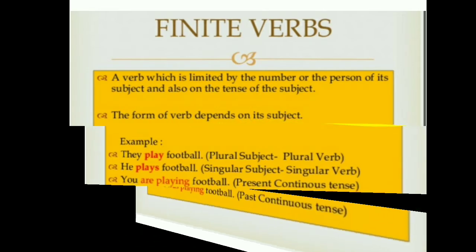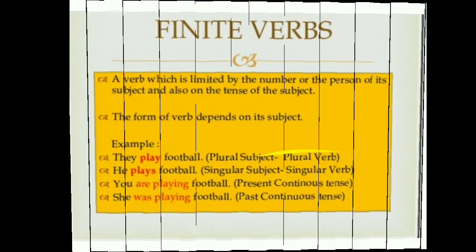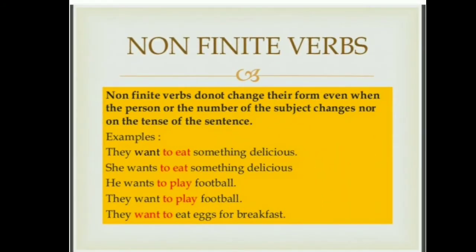If I go back, you can see that non-finite verbs do not get affected by the person, number, subject, or place. They do not depend on all these like the finite verb does. Further, these verbs are divided into different categories. Non-finite verbs do not change their form even when the person or number of the subject changes, or on the tense of the structure.